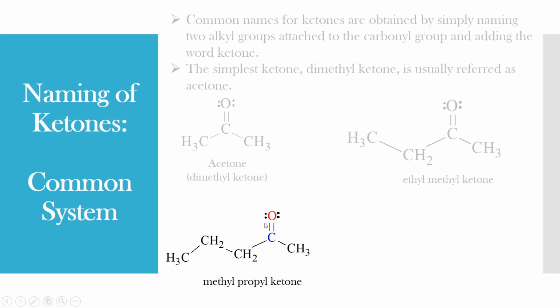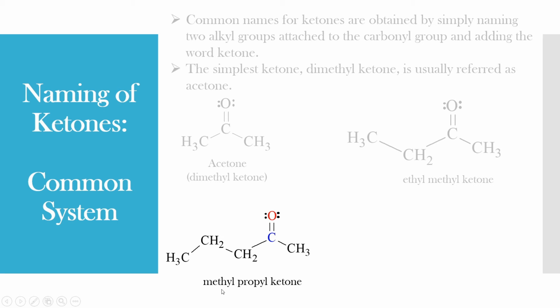In this example, on one side a methyl group is attached and on the other side a propyl group is attached. This alkyl group has 3 carbon atoms and hence it is called a propyl group. Here this molecule can be written as methyl propyl ketone.